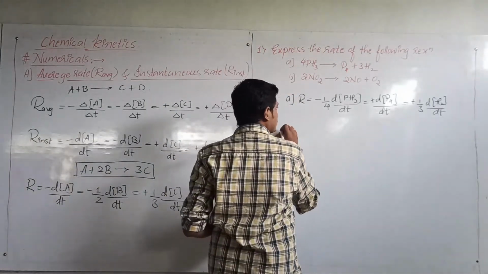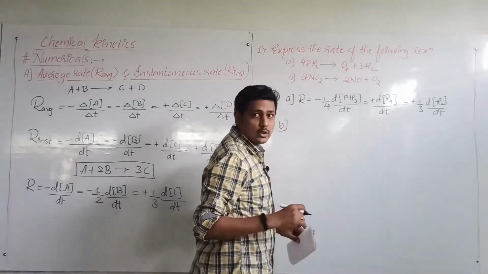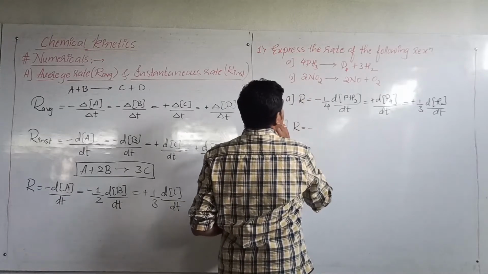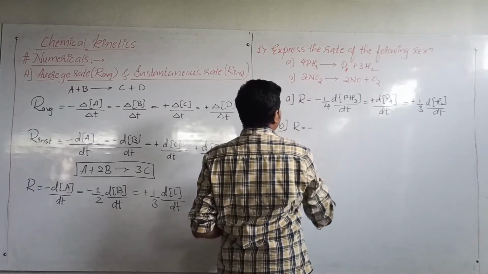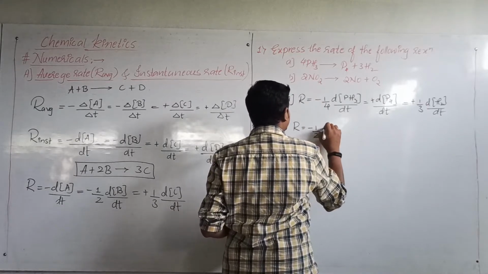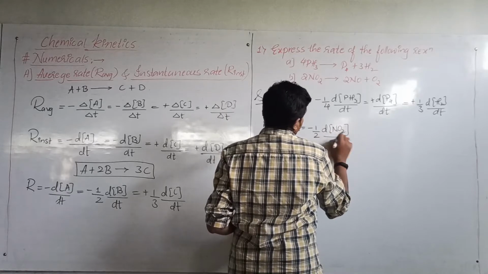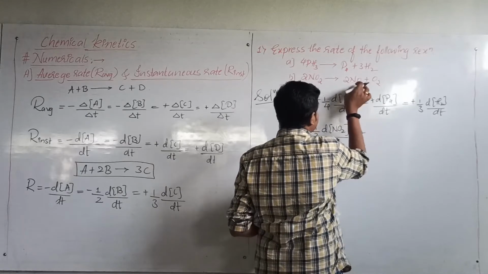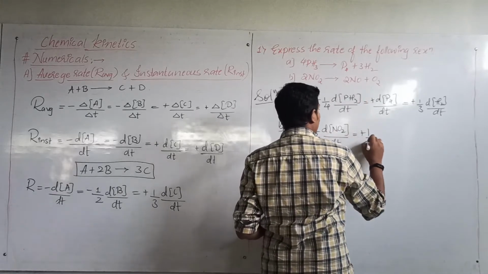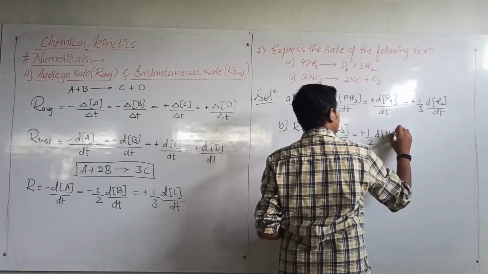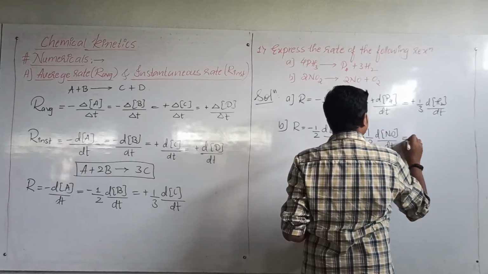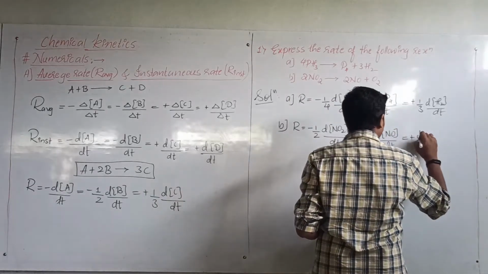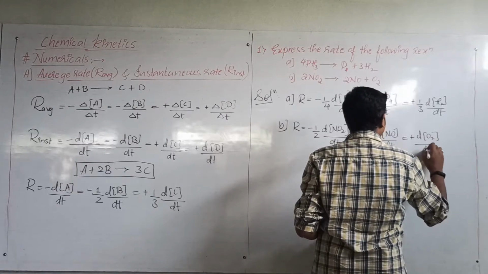Now second one, B. How do we write the rate of reaction for this? Rate R is equal to, now this is a reactant, so first the minus sign will come, and its stoichiometric coefficient is 2, therefore 1 upon 2 into change in the concentration, divided by dt, is equal to, then these two are products, so first write the plus symbol. Its stoichiometric coefficient is 2, therefore 1 upon 2 into the change divided by dt, is equal to again plus, and its stoichiometric coefficient is 1, so no need to divide by anything, dO2 divided by dt.